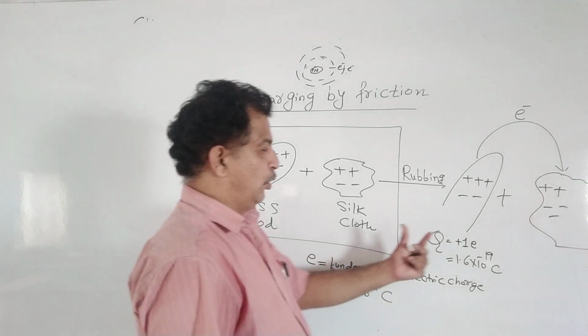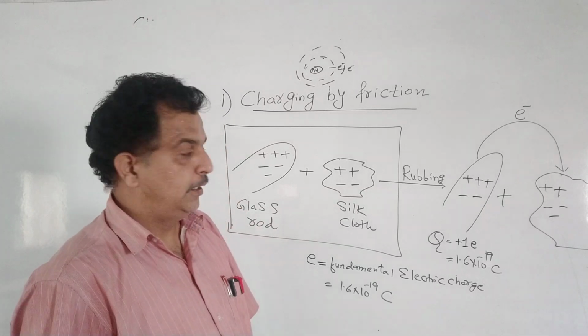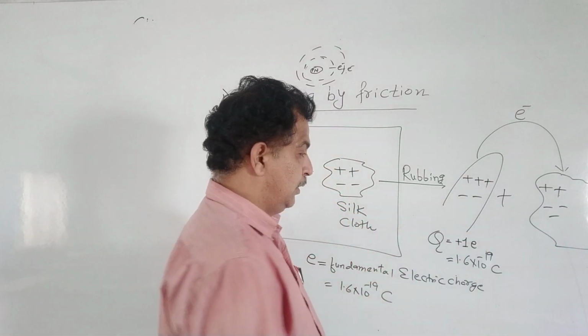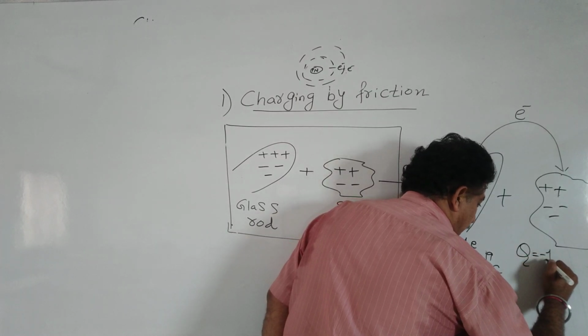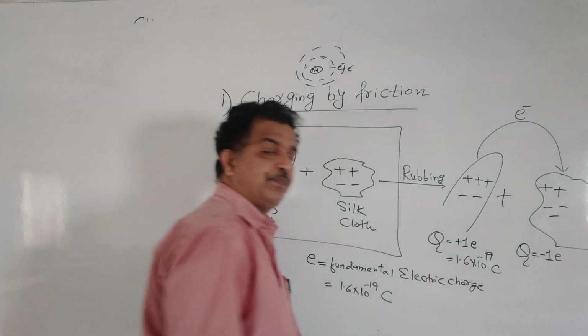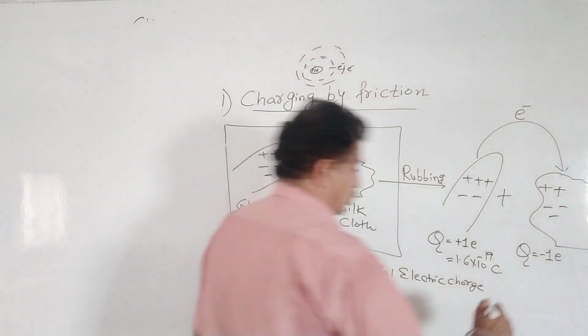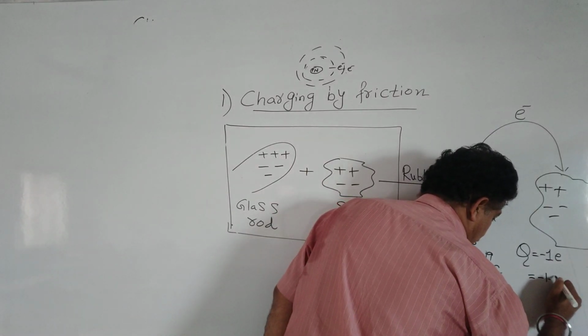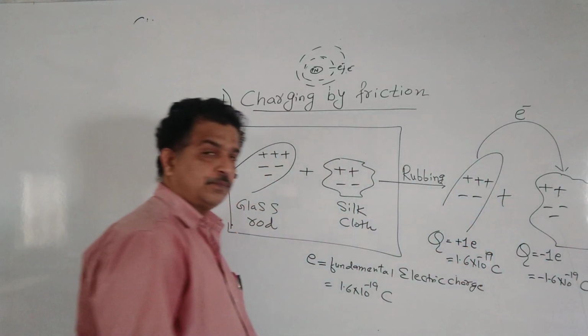Now come to the silk cloth. Again 2 protons are nullified by 2 electrons, and there is 1 excess electron. So the charge of the silk cloth becomes -1e. The minus sign is for the electron. So it becomes -1.6 × 10^-19 coulomb.